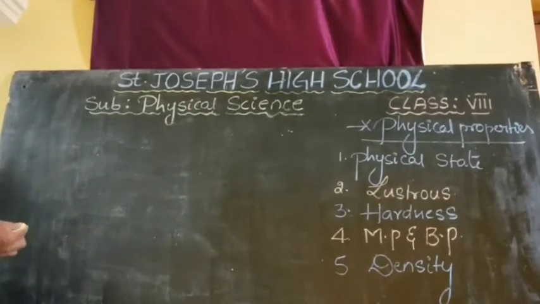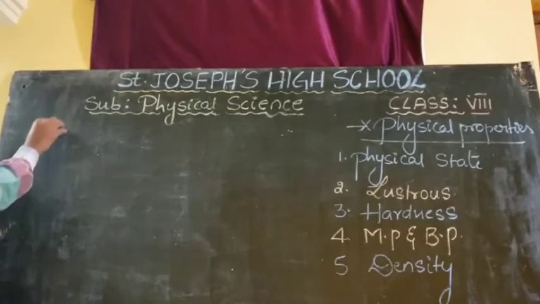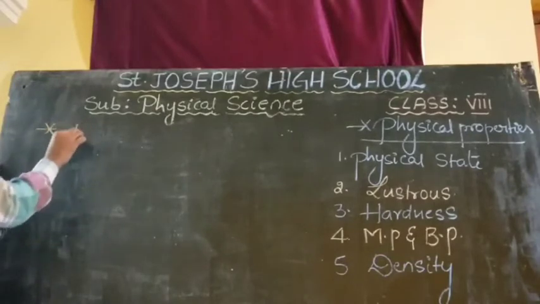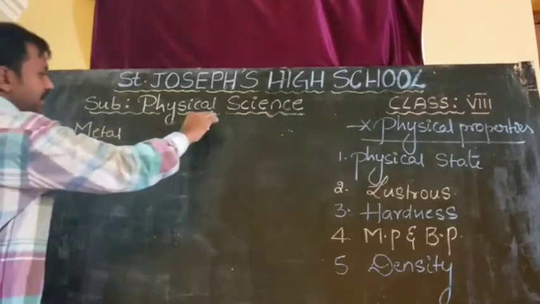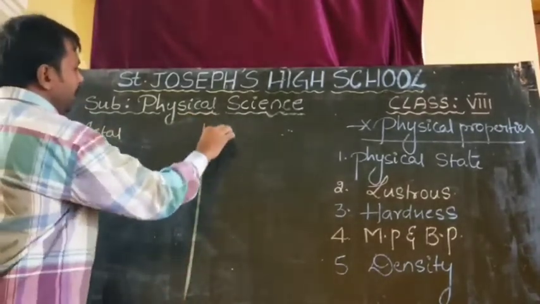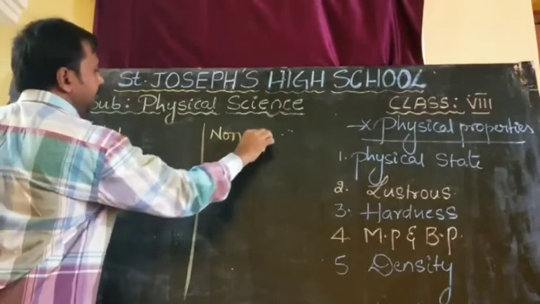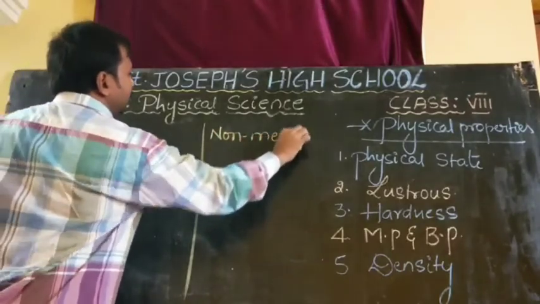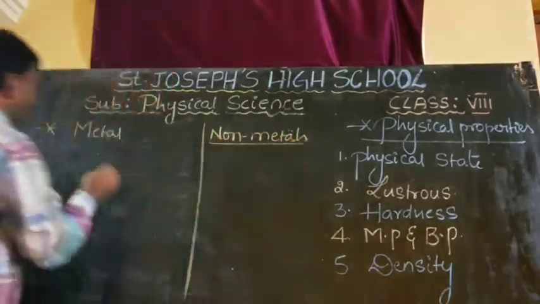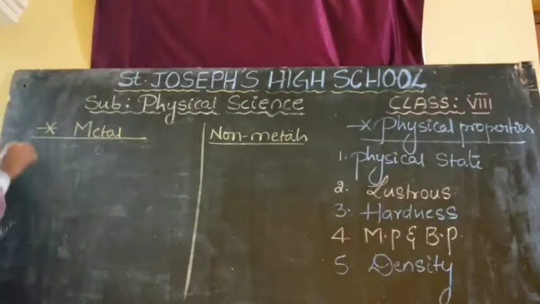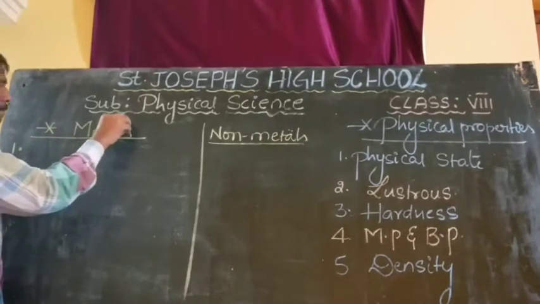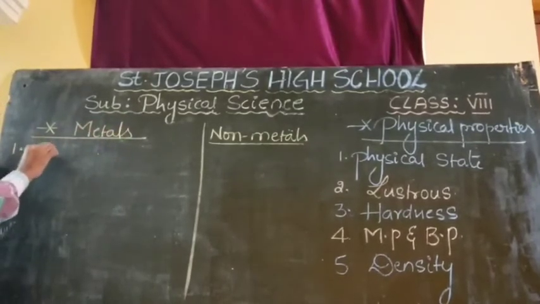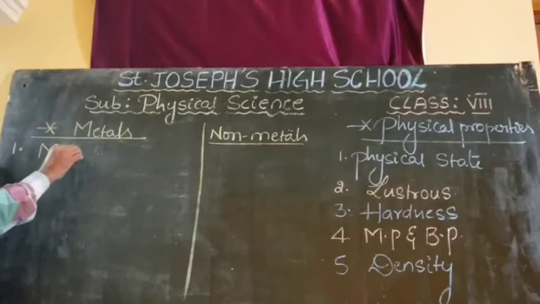Okay, now we will discuss the first one, physical state. Here we will discuss metals this side, and this side we will discuss non-metals. What is the physical state of metals?